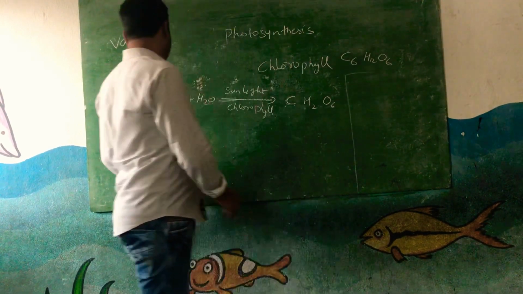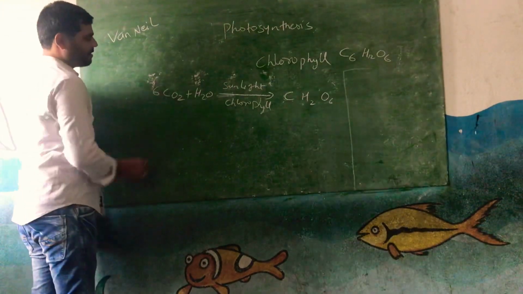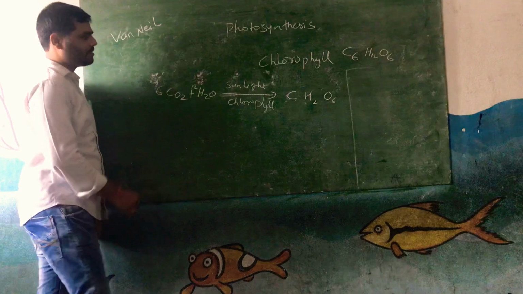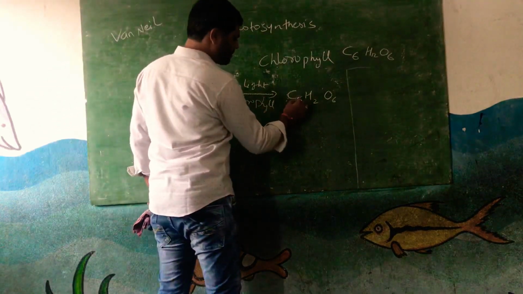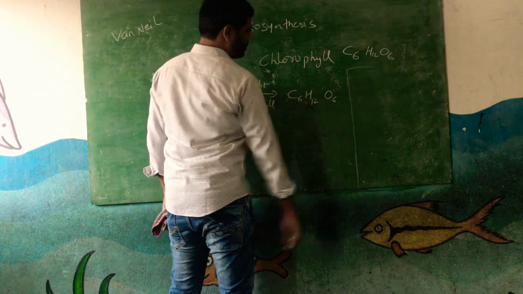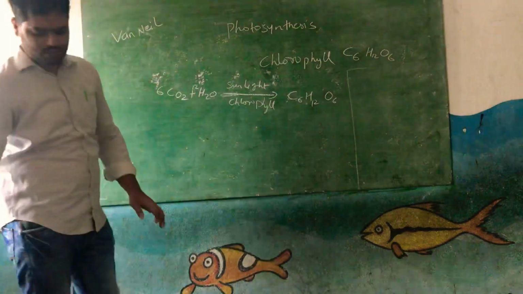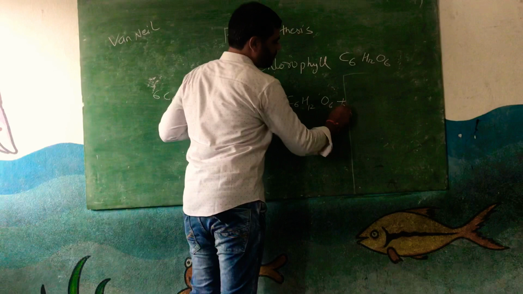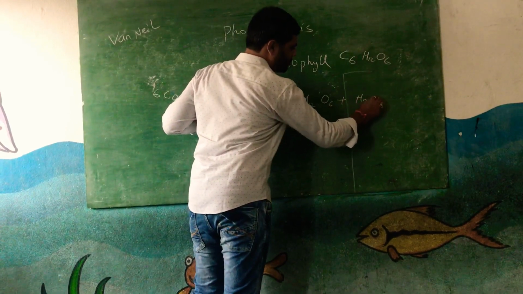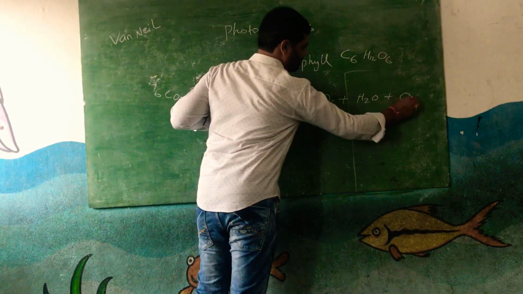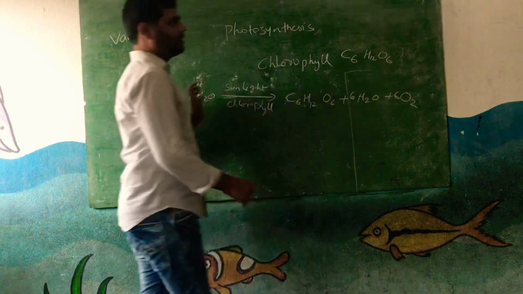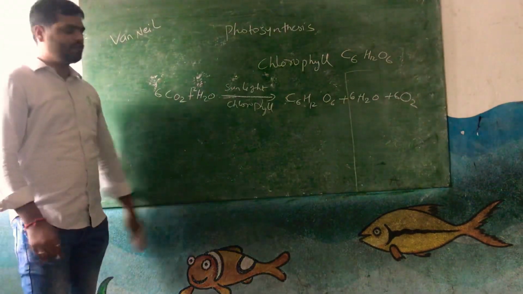They will take 6 carbon dioxides and use 12 water molecules, and we will get a simple compound like C6H12O6. Then we are getting other molecules also, water molecules and oxygen: 6 molecules of this and 6 molecules of this. This is the balanced equation of photosynthesis.